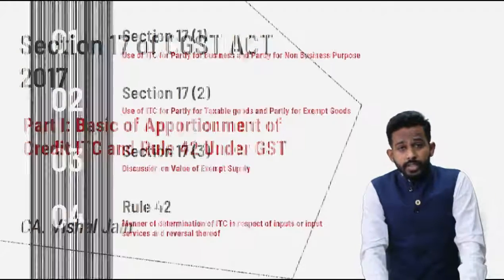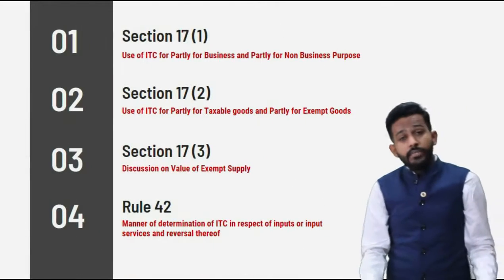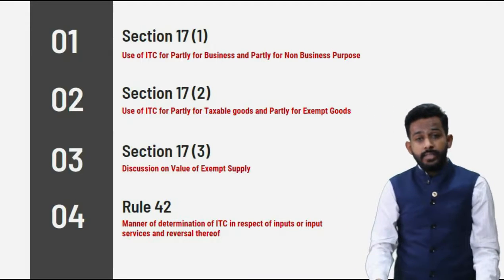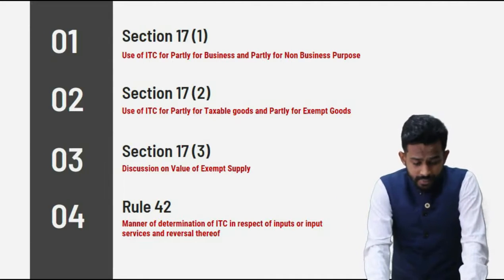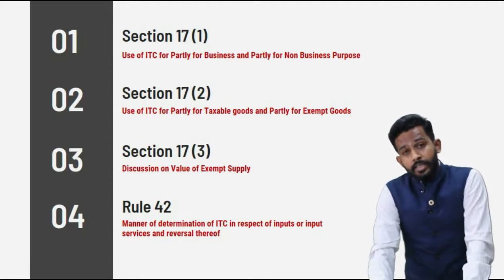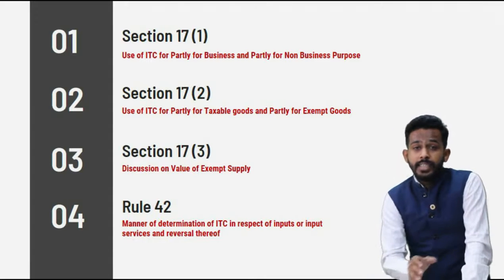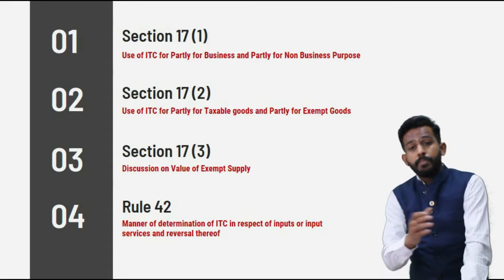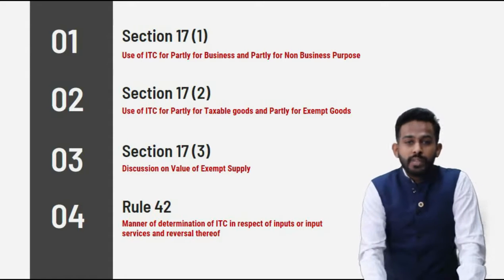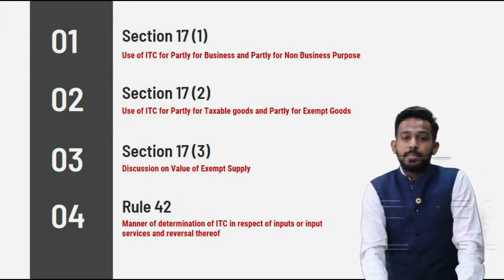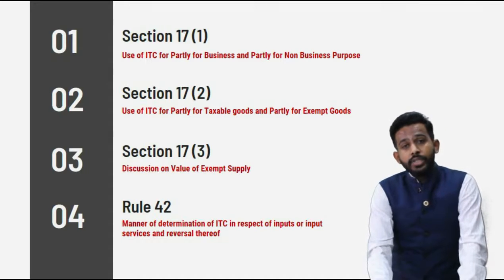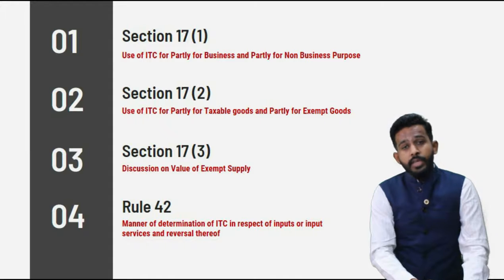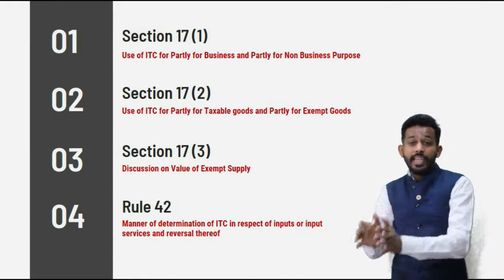In our today's discussion, we will basically focus on four important points. The first point is Section 17(1), where we will discuss the use of ITC, where the ITC is partly used for the purpose of business and partly used for non-business purposes. Section 17(2), where the ITC is used both for taxable goods as well as exempt goods.